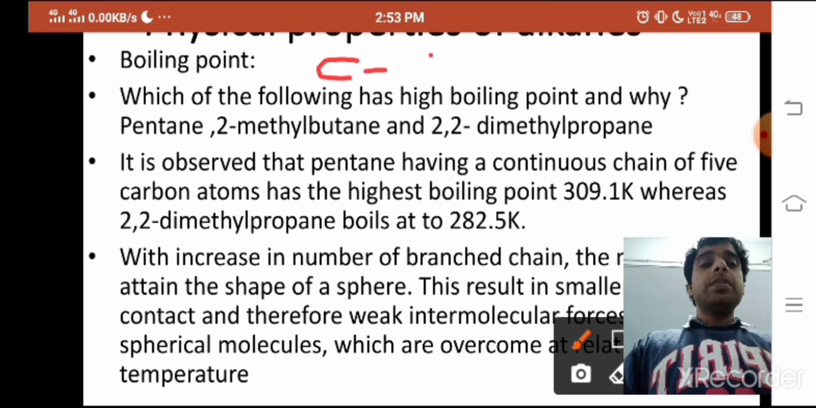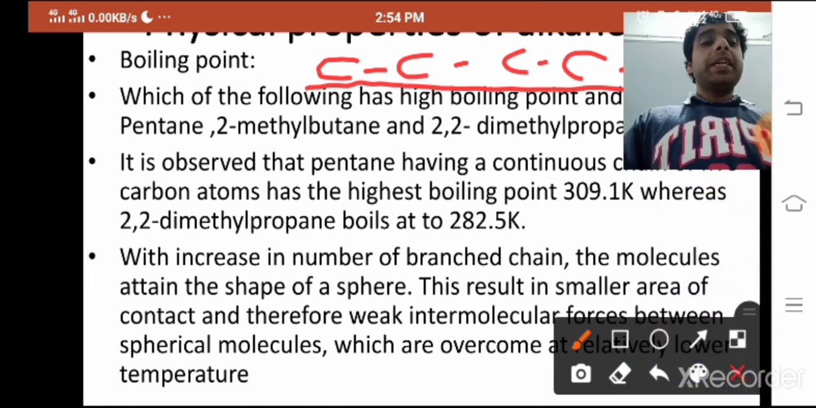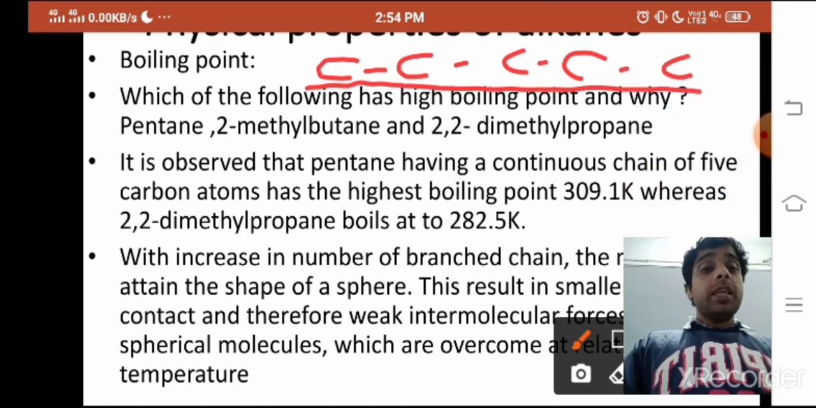C5, five carbons would be there. That means a long range of surface area it will cover, so a long point of contact would be there. So the surface area will increase, the point of contact will increase. That means it will have the highest boiling point, and it is given as 309.1 Kelvin.